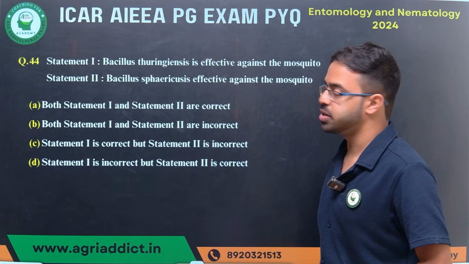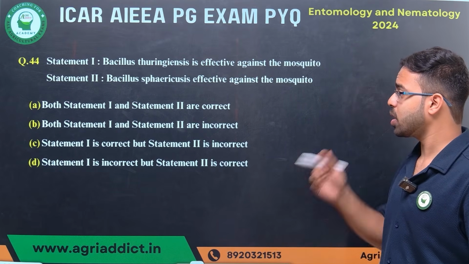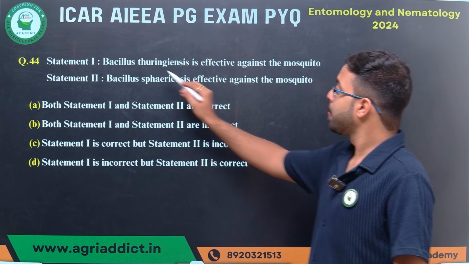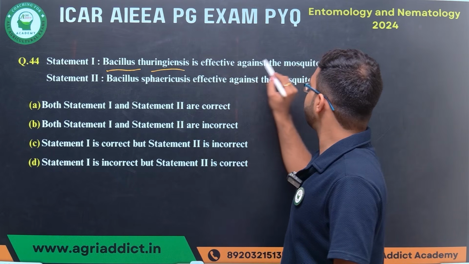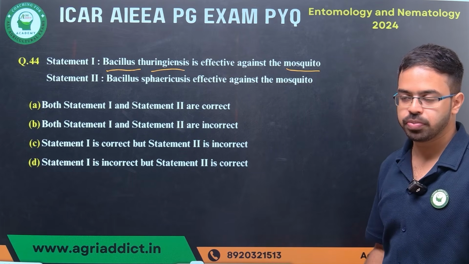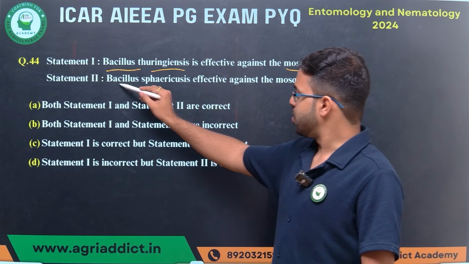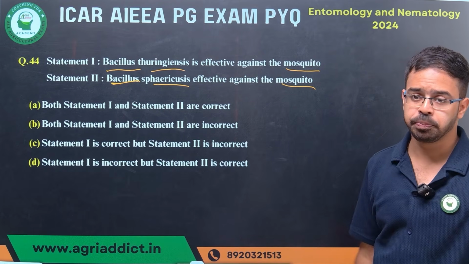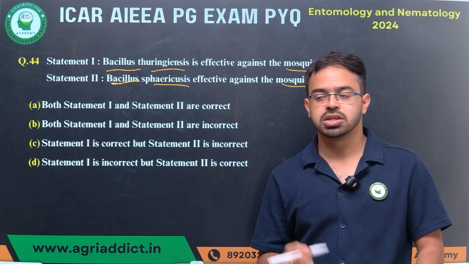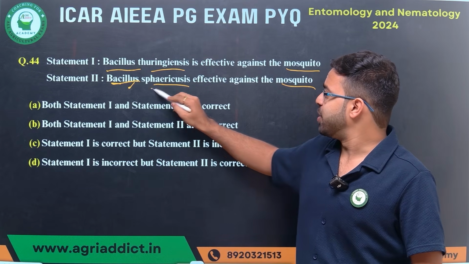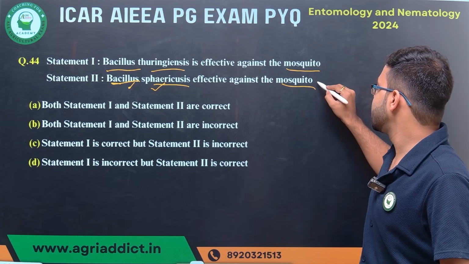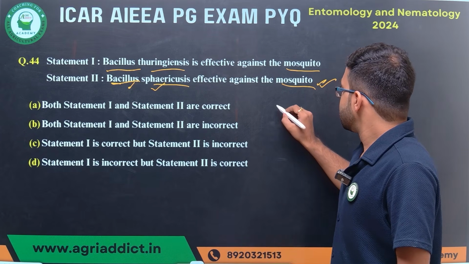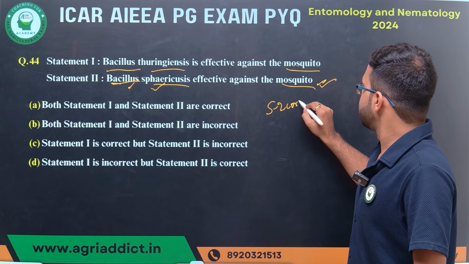Coming to the next question, it's a statement type of question. The statement 1 says Bacillus thuringiensis is effective against mosquitoes. Second statement, Bacillus sphaericus is effective against mosquito. Now the fact is, you know very well Bacillus sphaericus is effective against mosquito. That means second statement will be correct. So I have written S2 is correct.